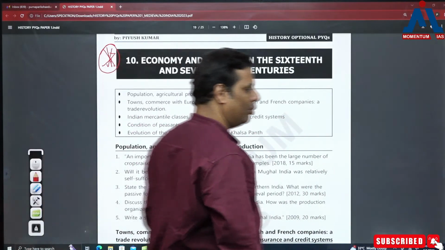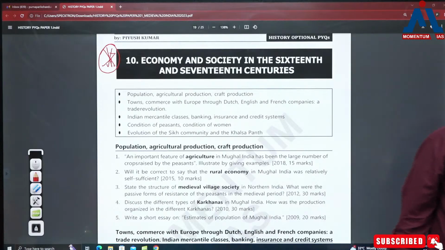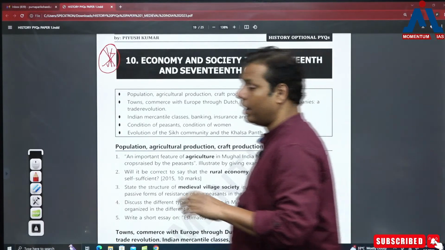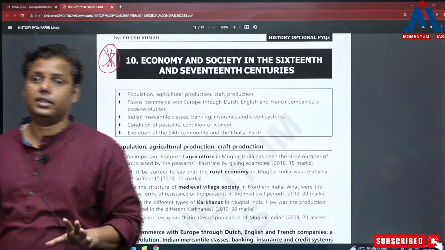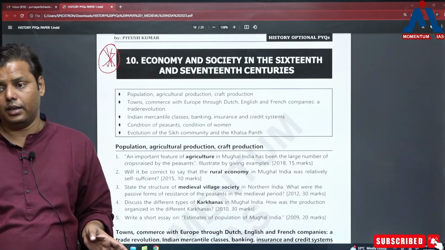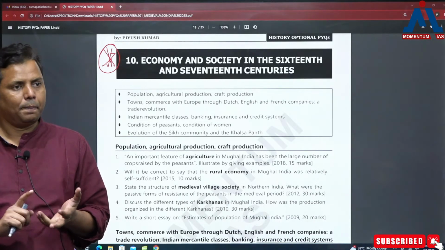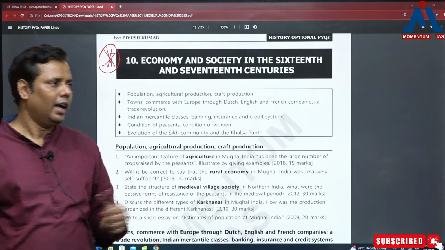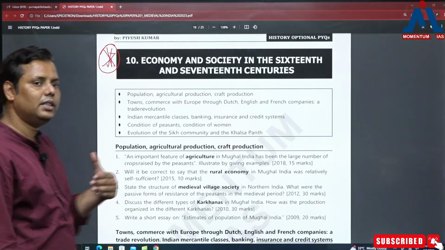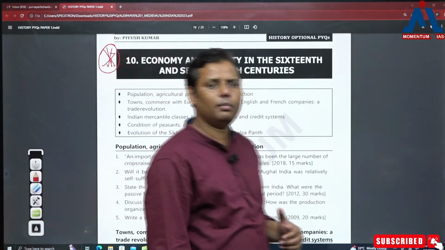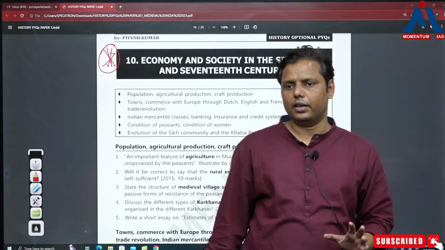So basically, when it comes to this part, again I'm telling you, it's very important, right? Why is it important? Because there are so many institutional changes that could be noticed in India during this particular period. Either you say economy or society, there are certain changes that could be noticed, and whenever you find some institutional changes, they become important. So in the Mughal period it is happening.